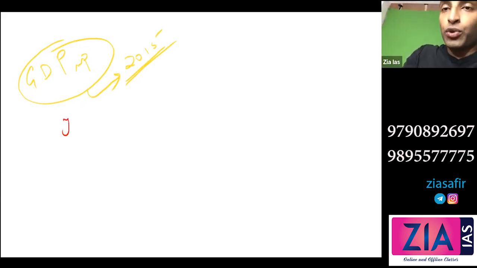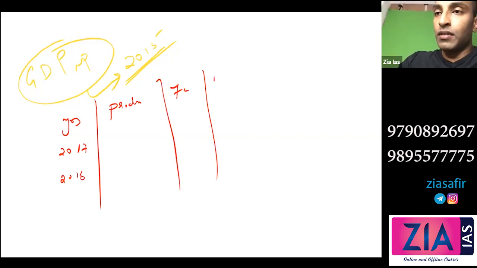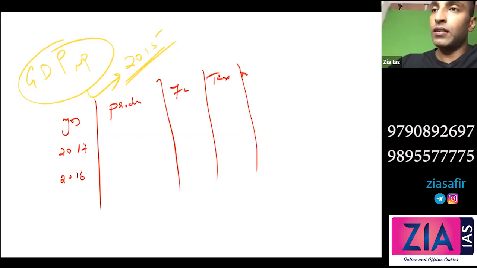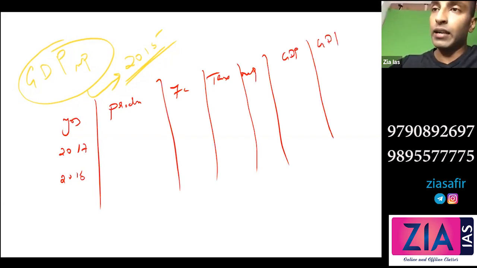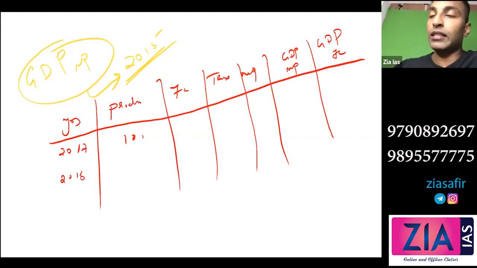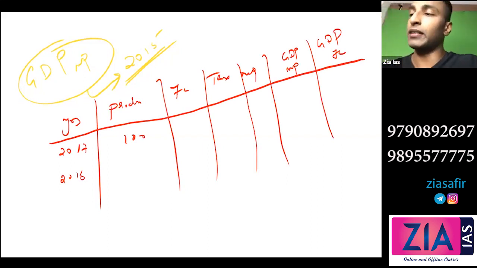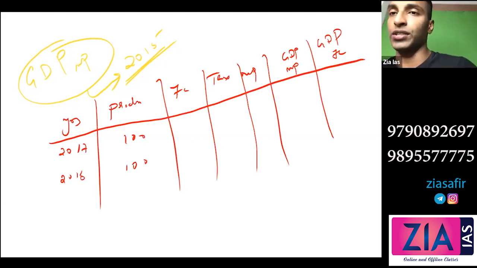Let's suppose you take two years, let's say 2017 and 2018. So let's talk about production here. Then factor cost, then tax, then market price. I'll take GDP here at market price, and here at factor cost. So let's see what is going to happen. Now imagine that the production is 100 in both years. Let's suppose the production of this pen itself. So production is 100, production is 100. Production is the same. No change in production.